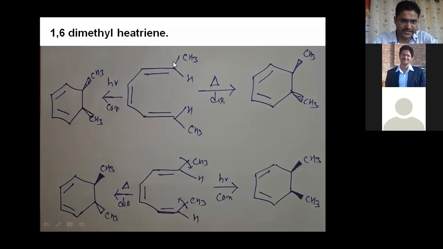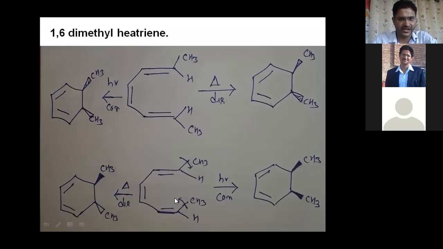If you think about this, you can say it is Z type or E type, right? Here CH3 is below the plane, here CH3 is above the plane, so opposite side, it means it is E type. And if you think about this CH3 above the plane and carbon below the plane, it is also E type. This type of structure is E type, right?